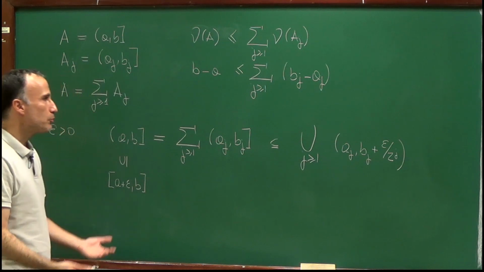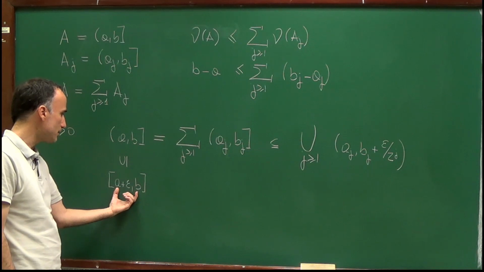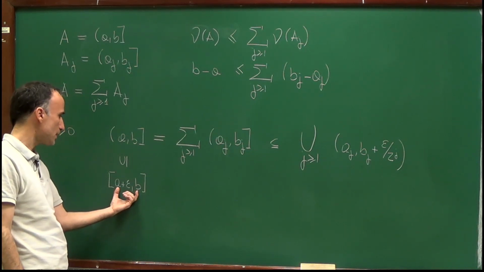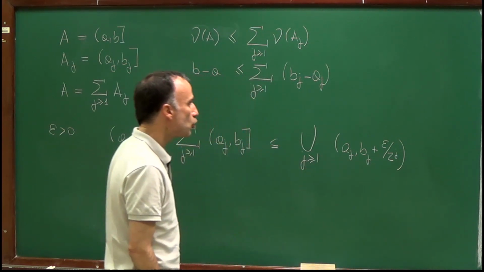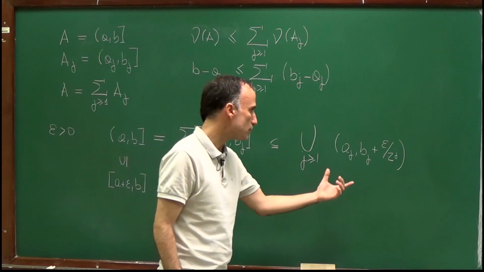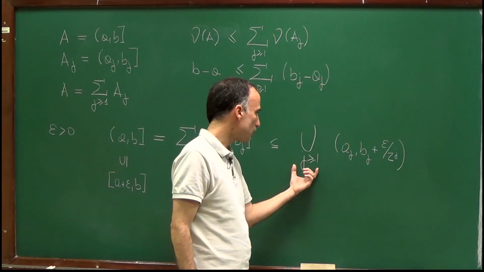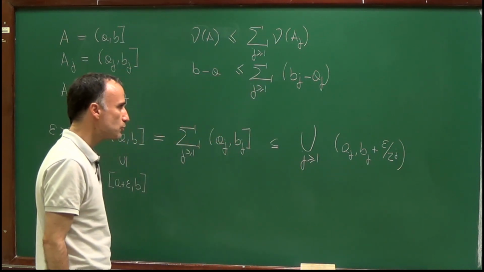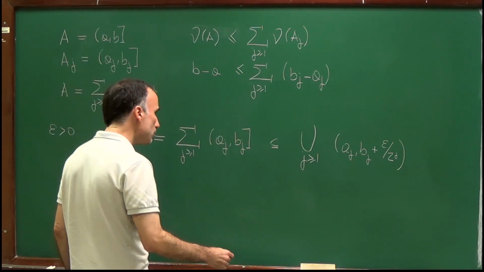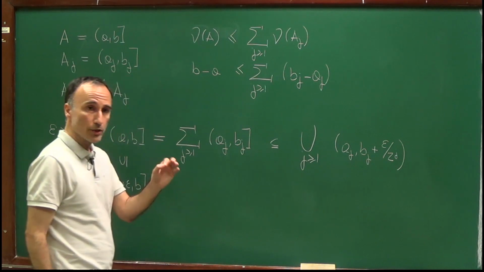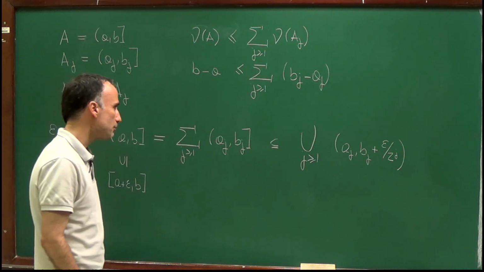And now I will use a topological property of the line. I have here a compact set, this interval [a plus epsilon, b], which is contained in a countable union of open sets, of open intervals. And we know that if we have a compact set which is covered by a countable union of open sets, we can obtain a finite covering of this set. Observe that here we are using a delicate topological property of the line.